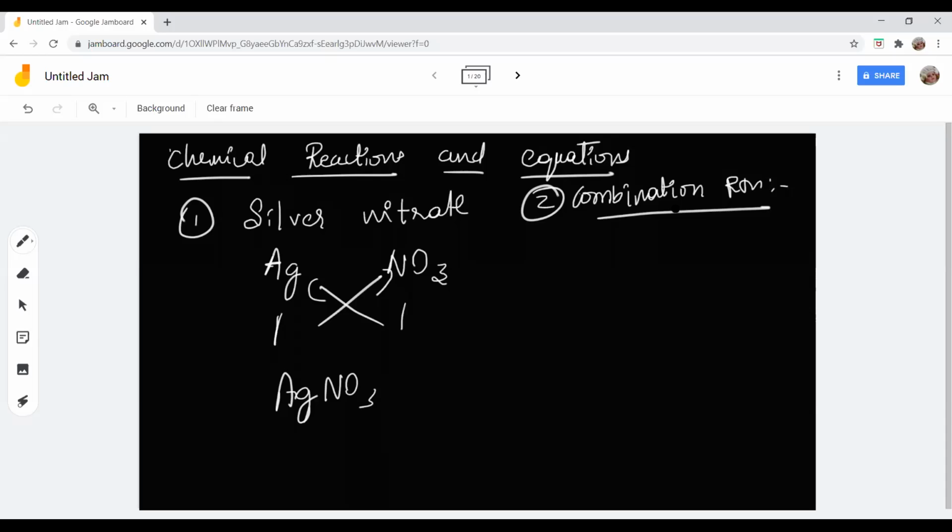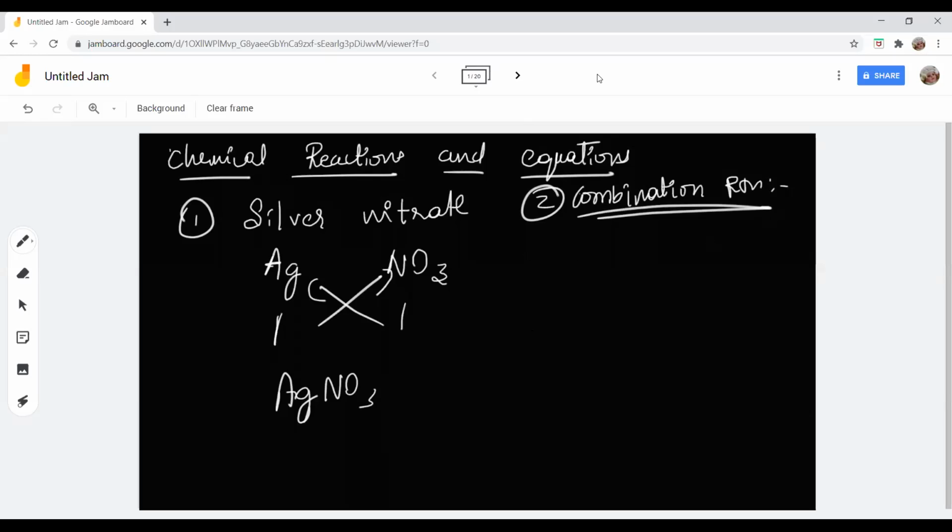Two elements react together to form a compound, ma'am. Okay, two smaller substances combining to form a larger molecule is called a combination reaction, correct? Yes, ma'am. The reverse of combination is decomposition reaction, correct? Yes, ma'am. Okay, your name is Subhashri, right? Yes, ma'am. Good, Subhashri. So I'm giving you 5 marks. So no, sorry, 2 marks per question.